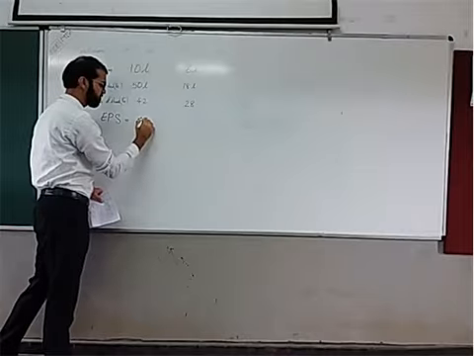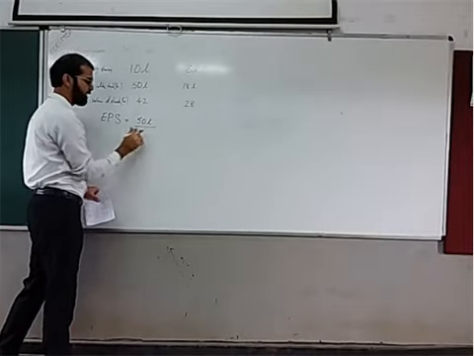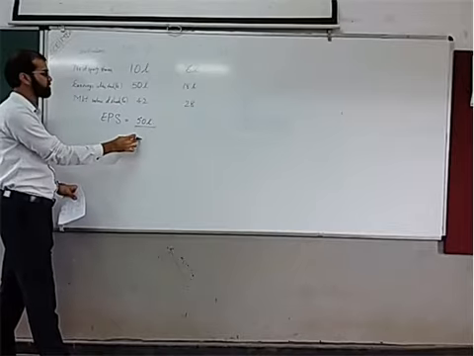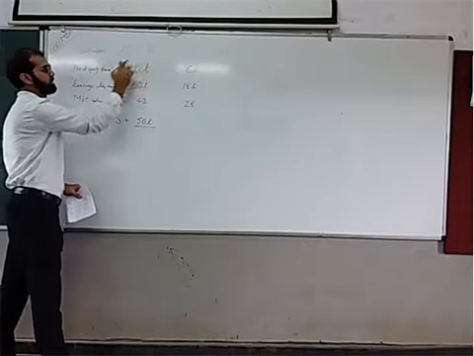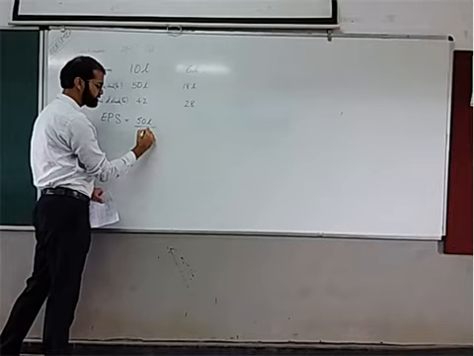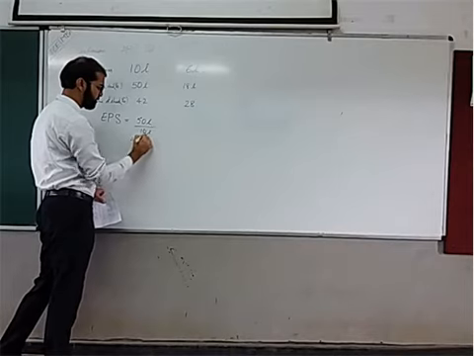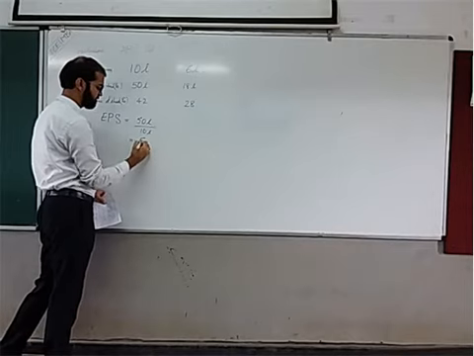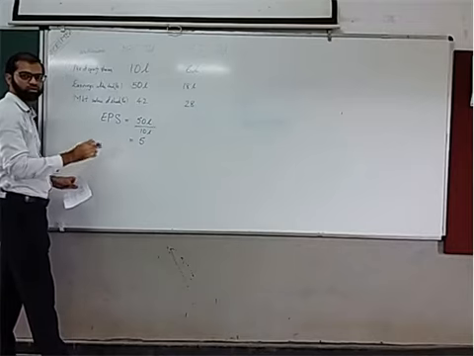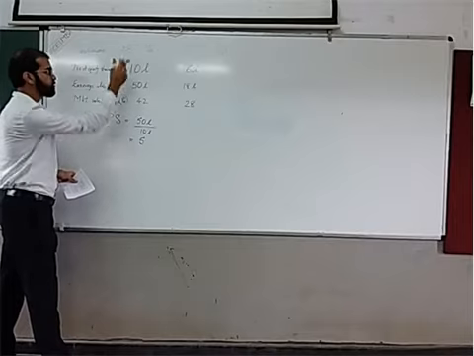So 50 lakhs will be the numerator, and the denominator will be the number of equity shares, which is 10 lakhs. So 50 lakhs divided by 10 lakhs is 5. This is the EPS of ABC Limited.